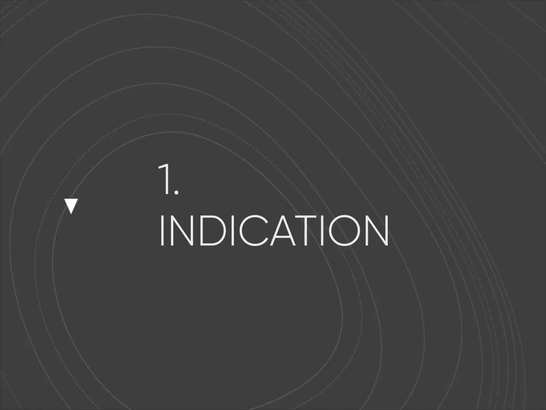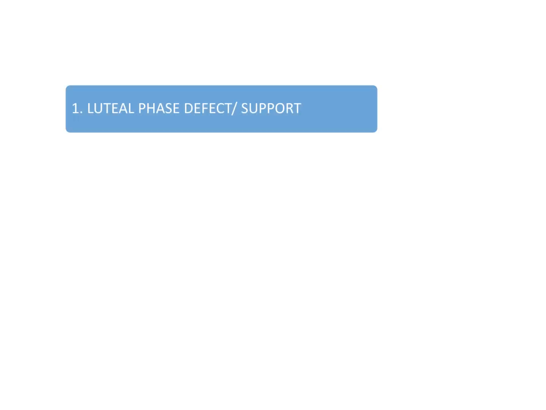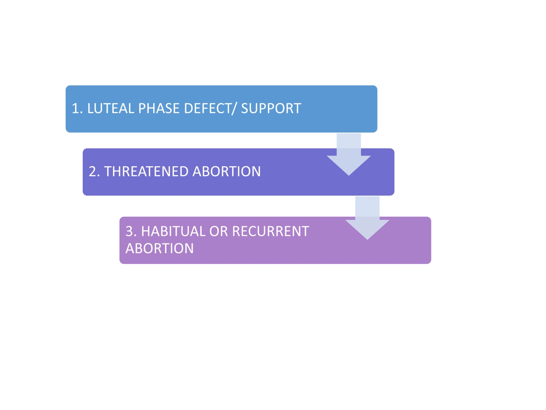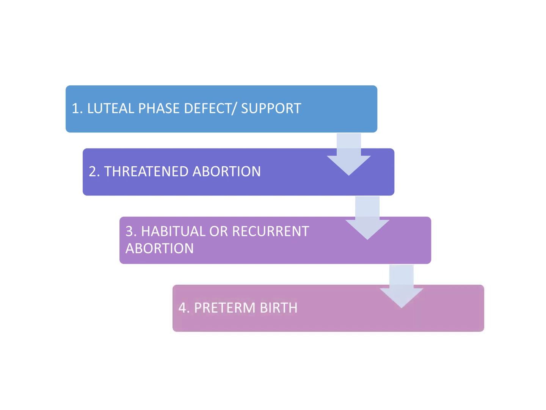What is the indication that we will focus on today? There are 4 different indications, but they are all related to progesterone during pregnancy. 1. Luteal phase defect. 2. Threatened abortions. 3. Habitual abortions. And 4. Preterm labor. Let's understand the meaning of these indications.